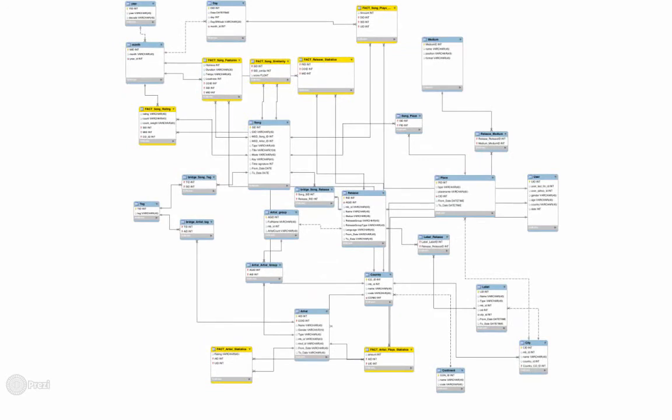So, here is the final logical schema of our data warehouse. If you want to take a closer look at this DFM model and the logical schema, we attach them to the video.